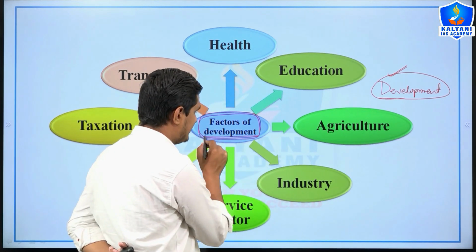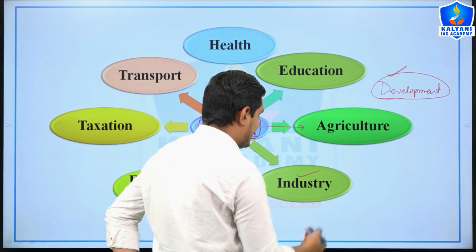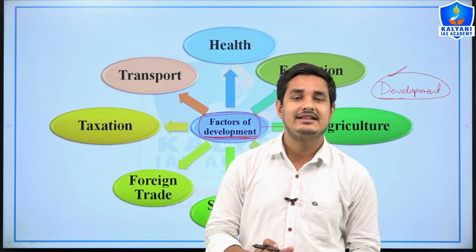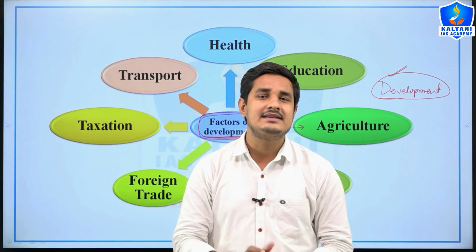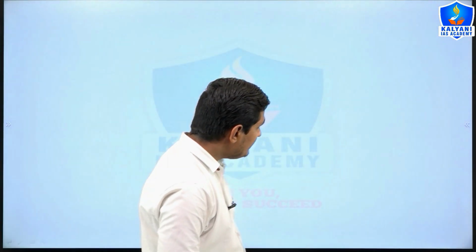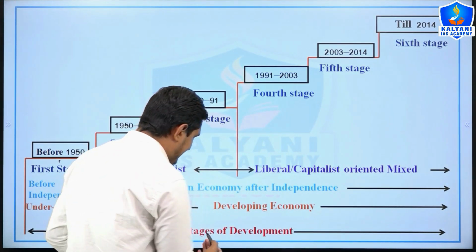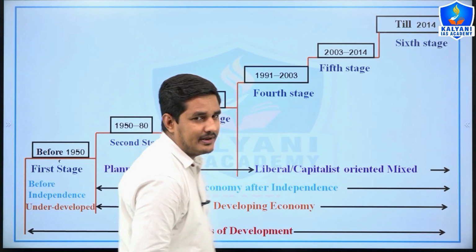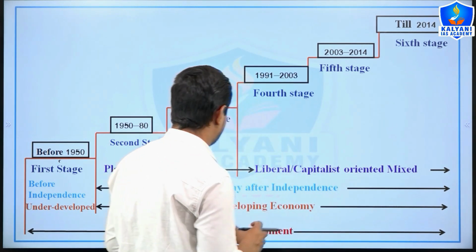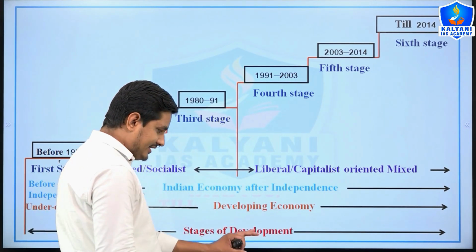For example, factors of development. You should write about the condition of agriculture, then industry, then the service sector, foreign trade, taxation, transport, health and education. If we mention these points, then definitely the answer will be very good. Now I would like to tell you that here we will study the stages of development. Actually, here I have summarized 3 or 4 things. In the examination, stages of development are also asked.